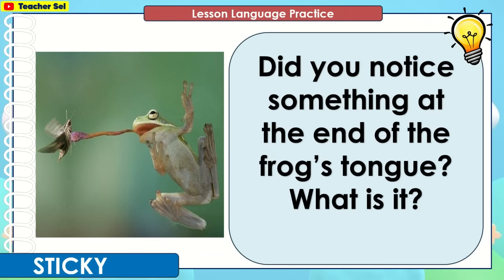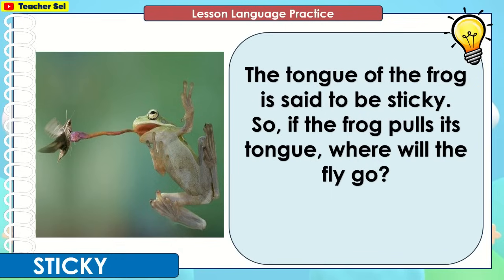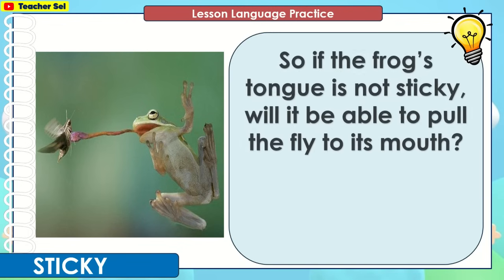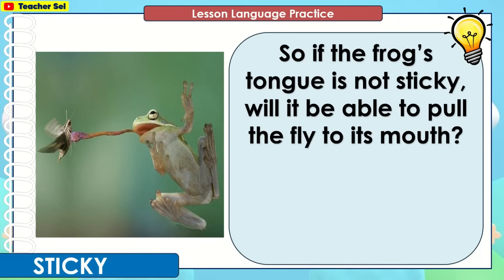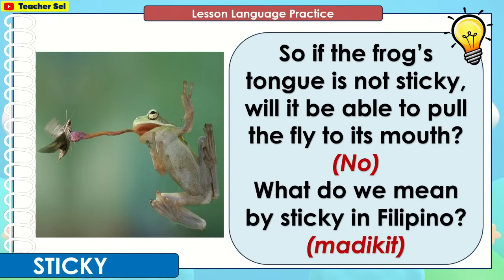Did you notice something at the end of the frog's tongue? What is it? It is a fly. The tongue of the frog is said to be sticky. So, if the frog pulls its tongue, where will the fly go? It will go to its mouth and be eaten. So, if the frog's tongue is not sticky, will it be able to pull the fly to its mouth? No. What do we mean by sticky in Filipino? It is madikit.